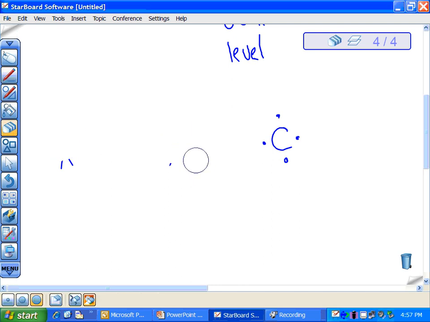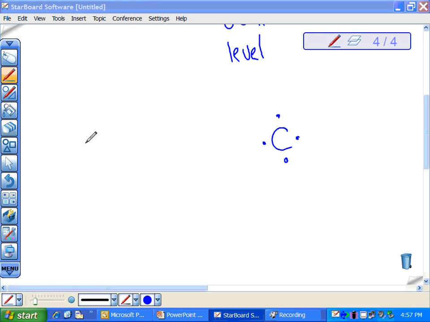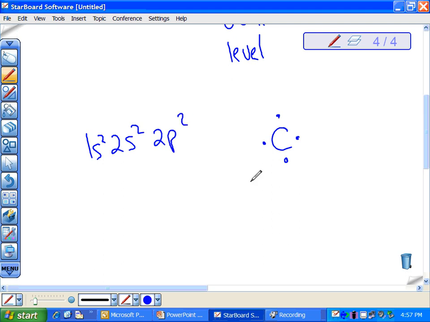So I want to show you carbon, since I've got him sitting up here. Carbon's electron configuration is 1s2, 2s2, and it's 2p2. Okay, it actually has a valence number of 4. And where am I getting that? The biggest energy level here is the second energy level, and in the s's there's 2, and in the p's there's 2. 2 plus 2 is 4. That's the valence number of carbon. So if you'll notice, it's always going to be s's and p's.